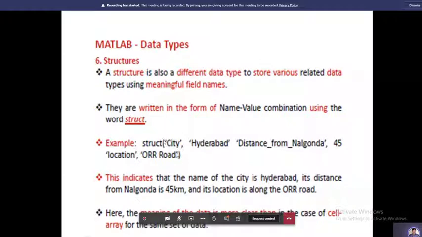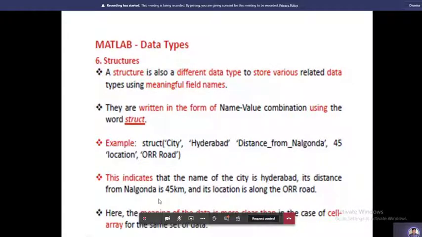It is written in open brackets. Please remember, for a structure it is open brackets, for cell arrays it is curly braces, and if it is only arrays, it is square brackets. These are the things we should remember. A major point is this one: when it is a group of strings, it should be written in single quotation. This indicates that the name of the city is Hyderabad.